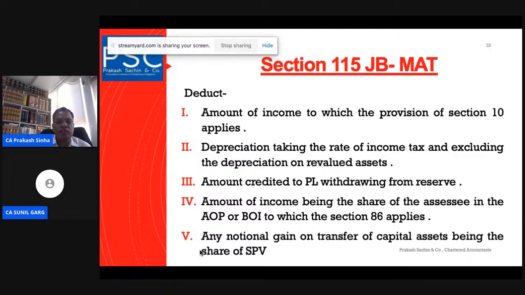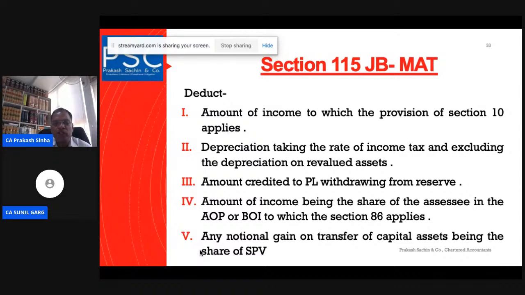Depreciation on revalued assets will not be given. The amount credited to the profit and loss account by withdrawing from the reserve: if some amount has been credited to the profit and loss account, that should be reduced here. What we discussed in the earlier slide, that if some amount has been debited to the profit and loss account on account of the creation of some reserve, that amount should be added back.